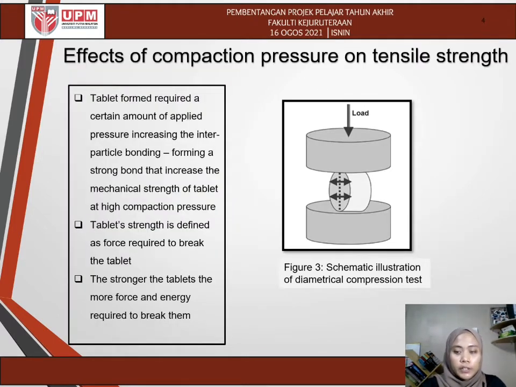Next, the effect of compaction pressure on tensile strength. The tablet form requires a certain amount of applied pressure, which will increase the interparticle bonding. This will form a strong bond that increases the mechanical strength of the tablet at high compaction pressure. The tablet strength is defined as the force required to break the tablet. The stronger the tablets, the more force and energy required to break them. As shown, Figure 3 is the schematic illustration of the diametrical compression test.